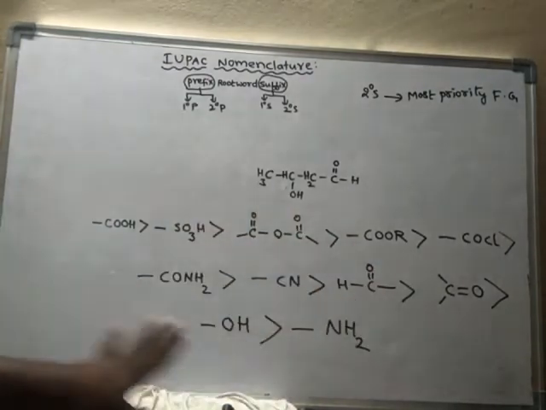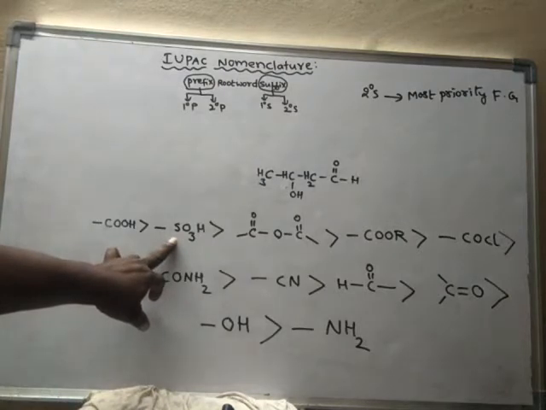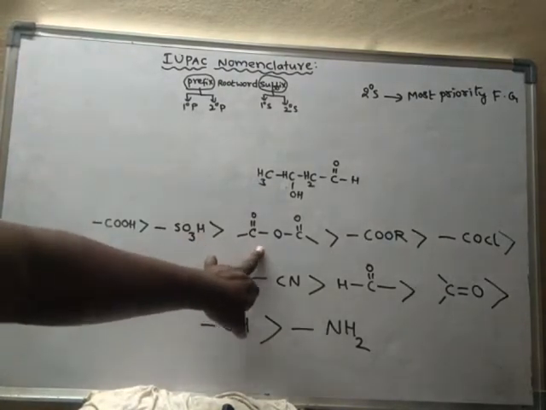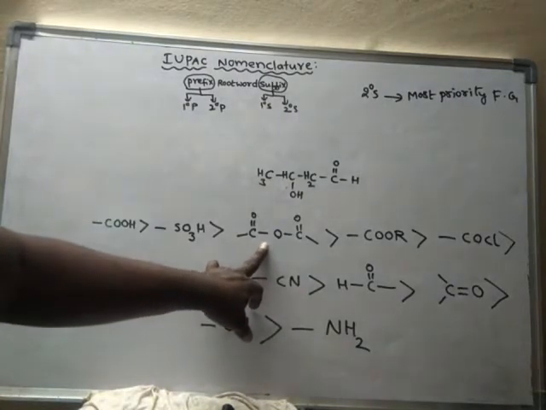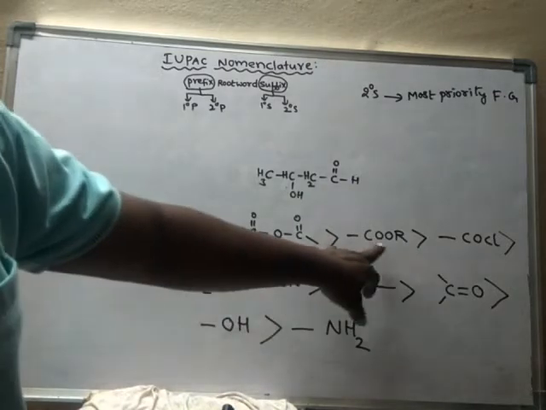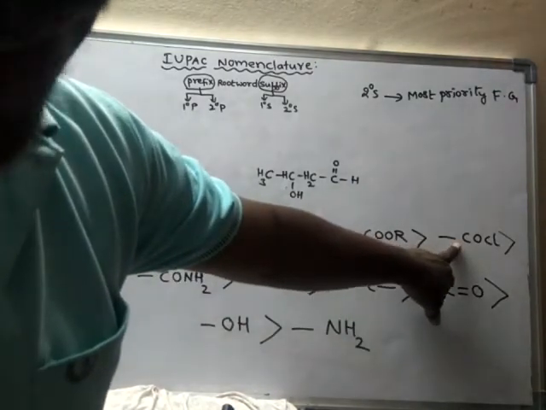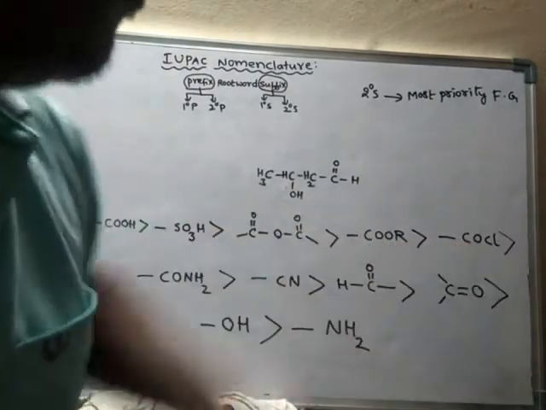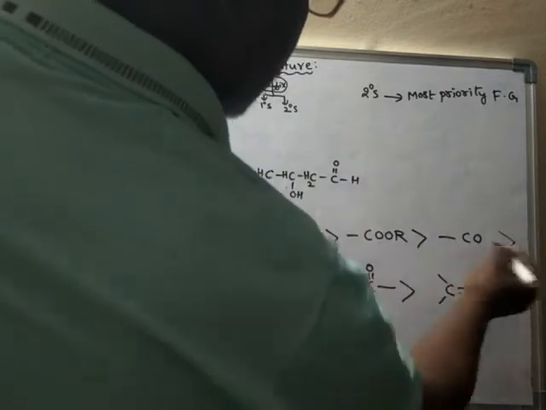Out of the several important functional groups, the most important is carboxylic acid functional group, and next to this one is sulfonic acid functional group, and next to this one is anhydride, acid anhydride we call generally. This is called as ester functional group, acid halide functional group, or else acid chloride. Generally we will write acid halide COX.